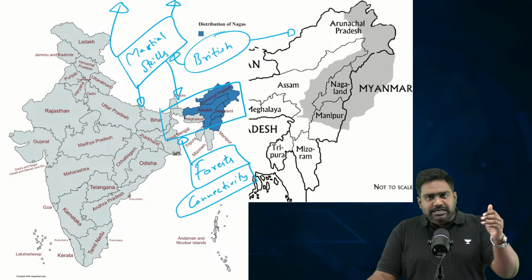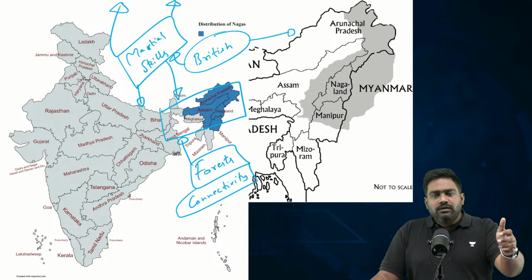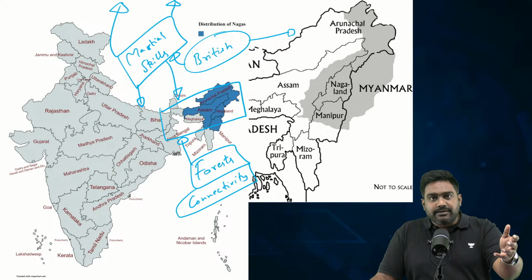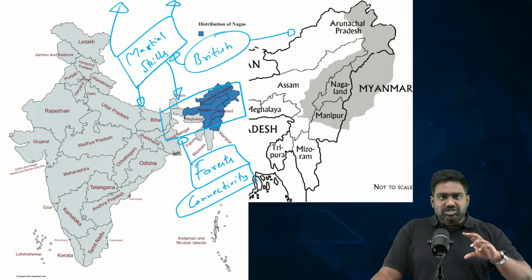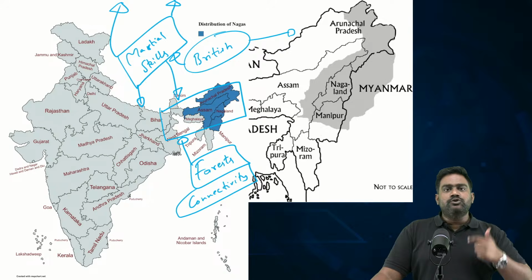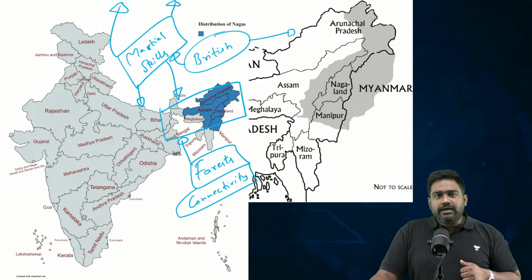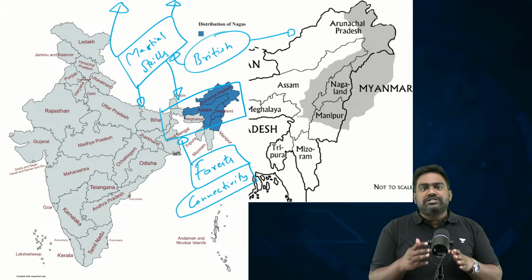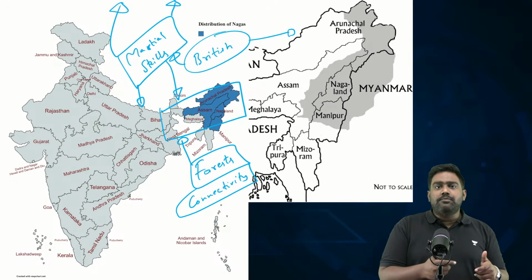They would give some limited autonomy to the local chieftains and the princely states and kingdoms. For example, the Meitei Hindu kingdom was granted limited autonomy. The British never annexed Manipur entirely into British India, right? So such autonomy would be given, and they would bring in forest laws in the name of environment protection.